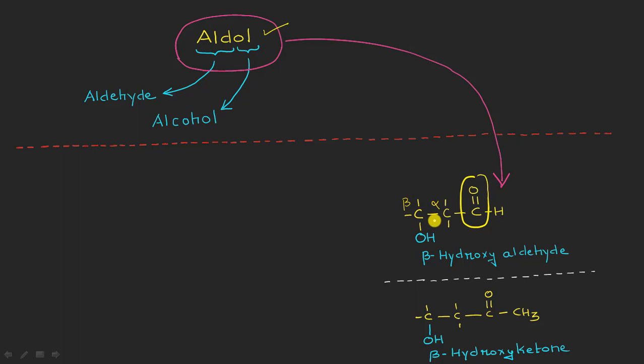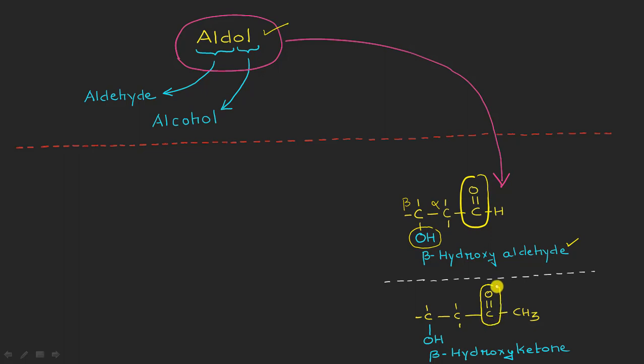And on the beta position, you can see the hydroxyl group is present, such that it will become a beta hydroxyaldehyde.